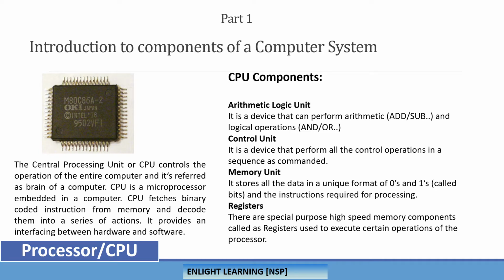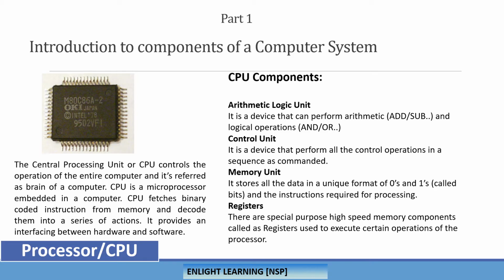Of course, if you want to do logical operations like AND or OR conditions also, this unit is very important. And the control unit, of course, we try to cover that one. It basically controls the operations in a sequence as commanded, as we mentioned before with the control bus, address bus, and data bus, how it is commanding between different components. Memory unit, we try to cover, it basically stores every data in the format of zeros and ones only, which is called a bit. We will try to cover that.